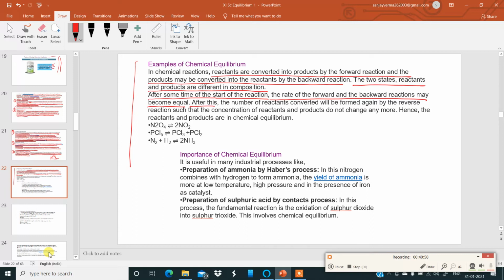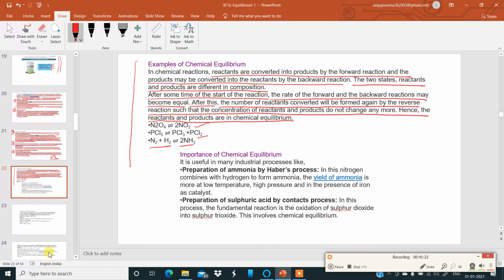After this, the number of reactants converted will be formed again by the reverse reaction, such that the concentration of reactant and products do not change anymore. Hence, the reactant and products are in chemical equilibrium. Okay. Nitrogen tetroxide forming nitrogen dioxide, phosphorus pentachloride forming phosphorus trichloride and chlorine, nitrogen combining with hydrogen to form ammonia.